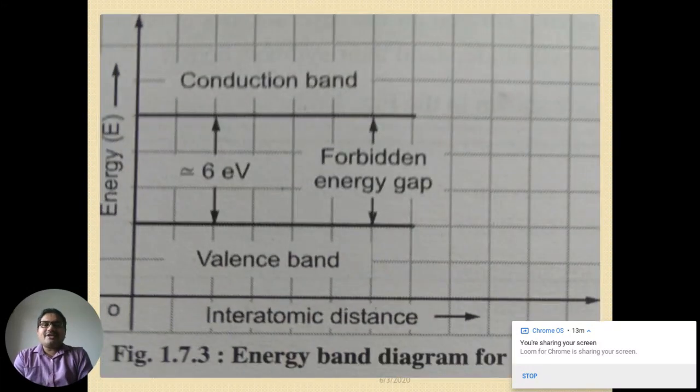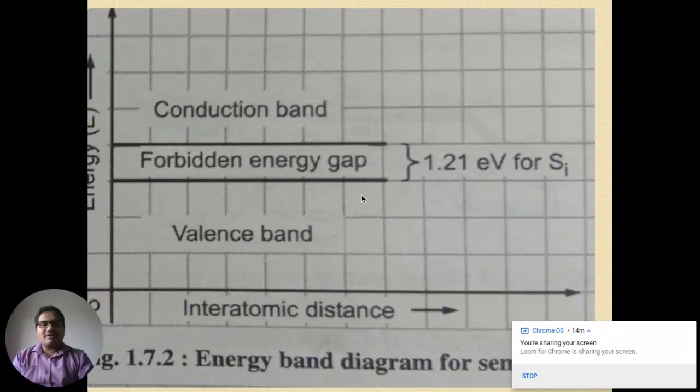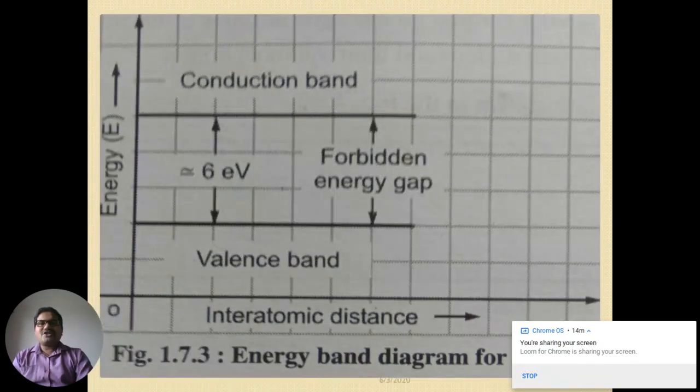Now, the next energy band diagram is for the insulator. As you can see, there is a huge gap between the conduction band and the valence band, and we call this gap the forbidden energy gap. So valence electrons could not jump easily onto the conduction band. Why? Because this gap is huge; for an insulator, approximately more than 6 electron volt of energy is required.